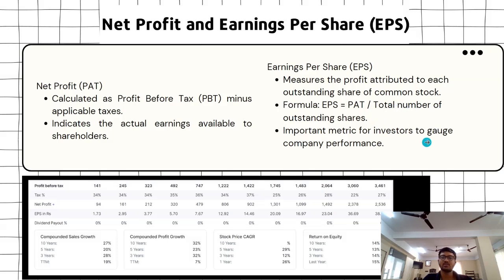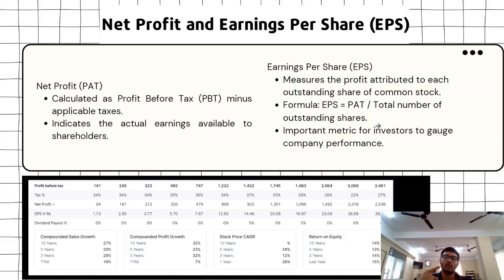Earning per share measures the profit attributed to each outstanding share of common stock. If the earning per share is increasing, that is a good sign for a company. What's the formula behind this? Net profit after tax divided by the total number of outstanding shares.